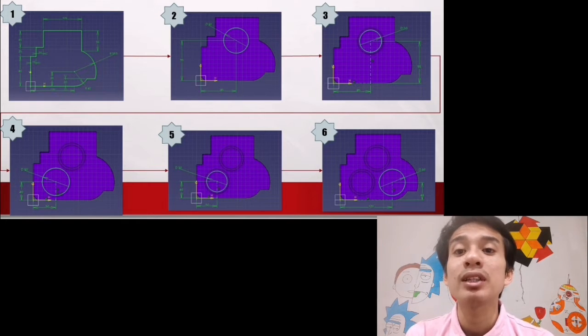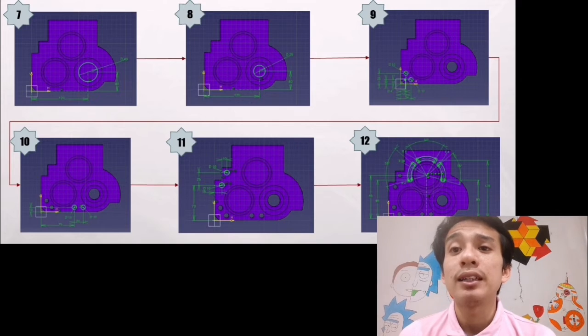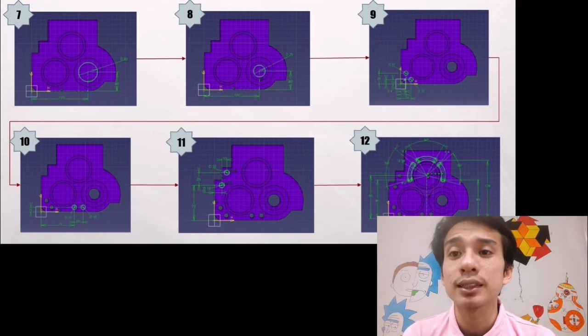Next, draw a circle with diameter of 60mm. Then exit workbench and apply 10mm pocketing. At the same place, draw a circle with diameter of 40mm and apply 15mm pocket. For the last circle on the same place, draw a 20mm circle and apply pocket up to next.